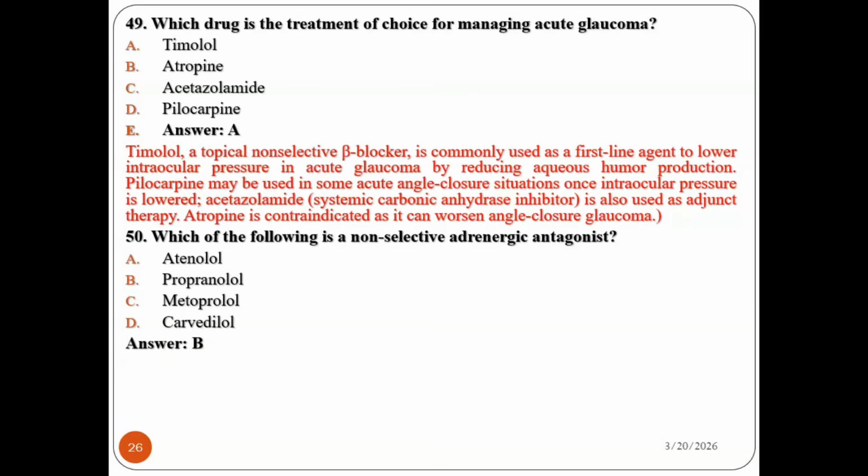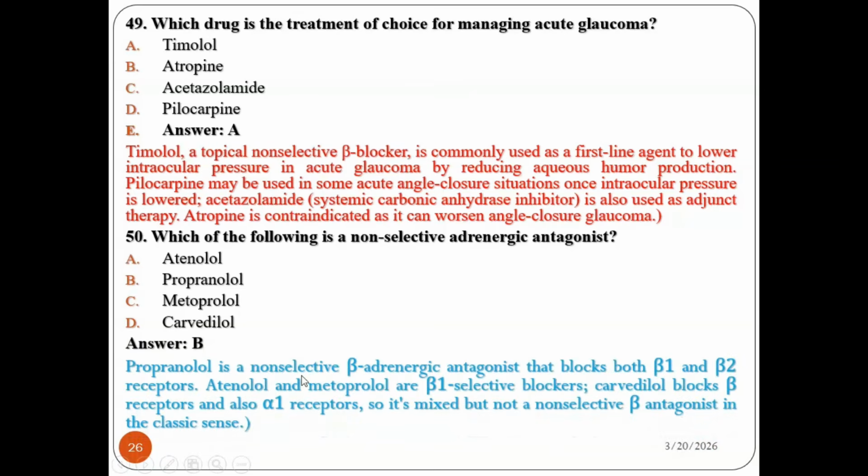Yes, the answer is B, which is propranolol. Propranolol is a non-selective beta-adrenergic antagonist that blocks both beta-1 and beta-2 receptors. Atenolol and metoprolol are beta-1 selective blockers. Carvedilol blocks beta receptors and also alpha-1 receptors, so it is mixed, but not a non-selective beta antagonist in the classic sense. So the non-selective adrenergic antagonist answer is almost B. But in the absence of propranolol, maybe carvedilol can be selected based on the explanation you see.